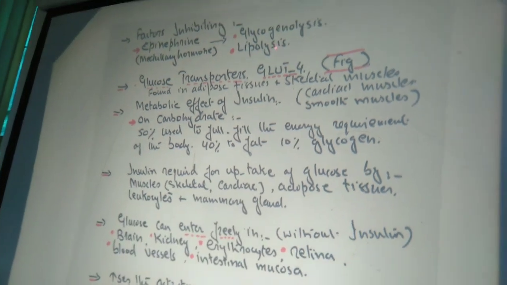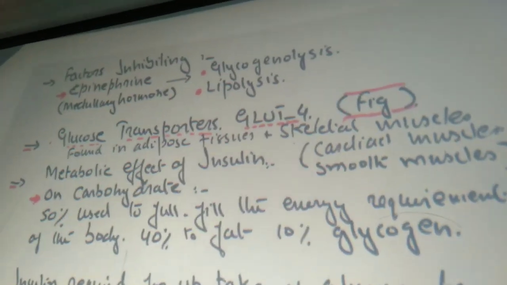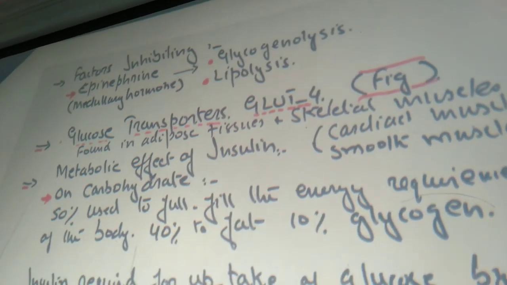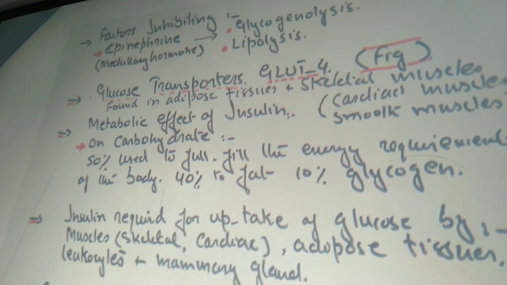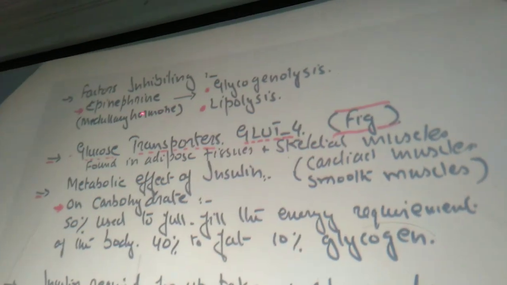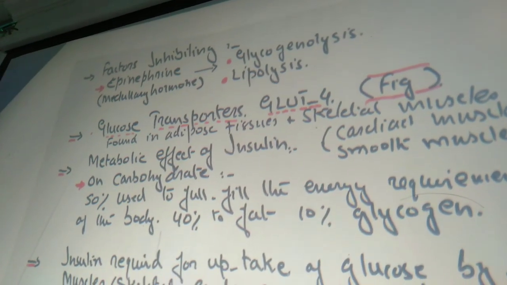Secondly, epinephrine causes lipolysis, whereas insulin helps in the synthesis of lipids. That's why I told you in the beginning of the lecture that insulin is an anabolic hormone, not a catabolic hormone. Epinephrine causes glycogenolysis and lipolysis, so it is a catabolic hormone.